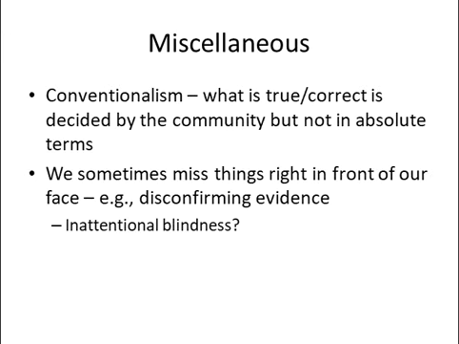A couple of other miscellaneous ideas here. Conventionalism. Conventionalism: what is true or correct is decided by the community, but not by anything in absolute terms. Kuhn is basically saying this, to a large extent, is how science gets done. It's the right type of whatever. It's decided on by the community, but not by absolute terms.